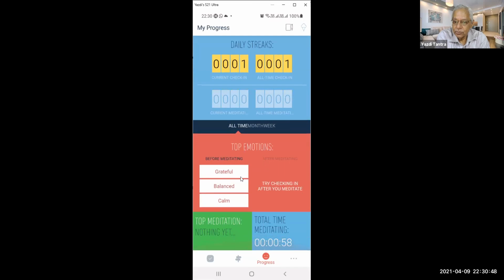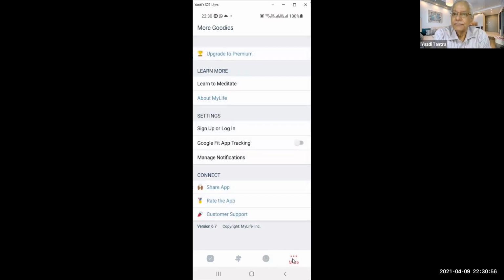Every day if you select your emotions, it will identify which are the top emotions and guide you through the progress on the app. Of course you can connect it with the Google Fit app and then track how much exercise you have done.